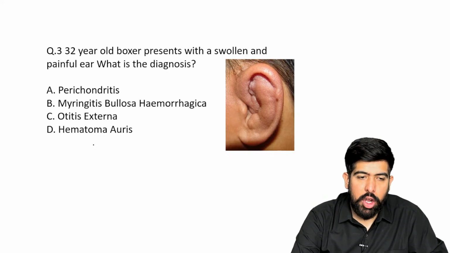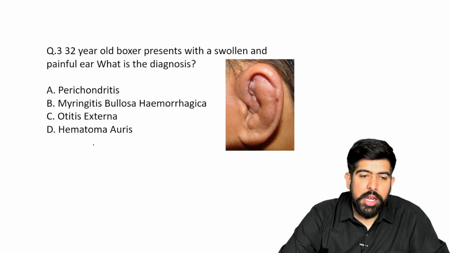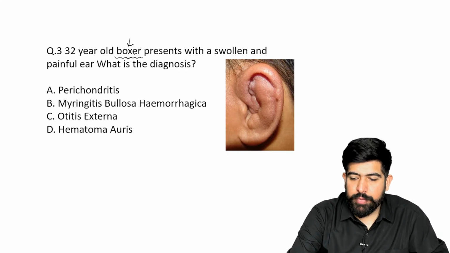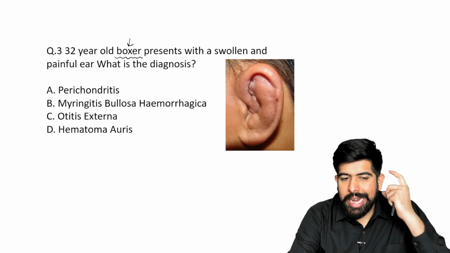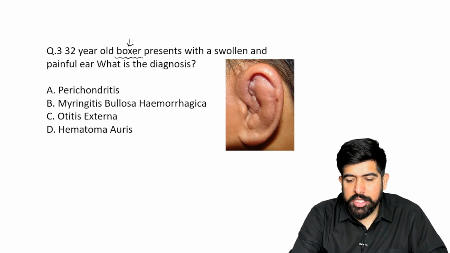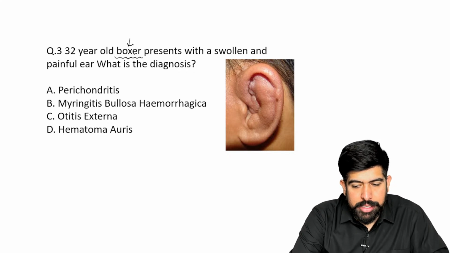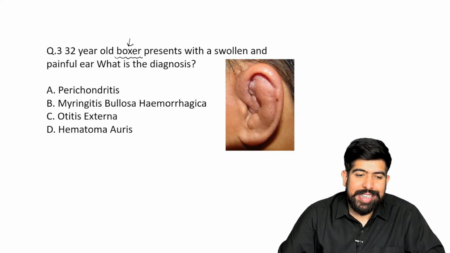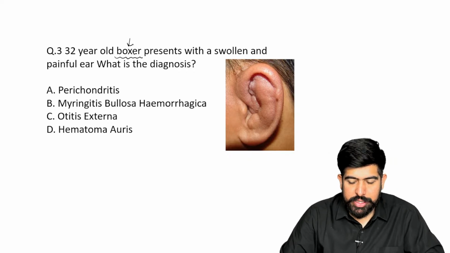The question asked here is about a 32-year-old boxer. Clearly they mentioned the boxer, right? He has come to you with what? Yes, he comes with a swollen and painful ear, right? And what is your diagnosis? The picture is clearly given to you, guys, and the options they are asking about are perichondritis, myringitis bullosa hemorrhagica, otitis externa, or hematoma auris. Guys, what are your answers?